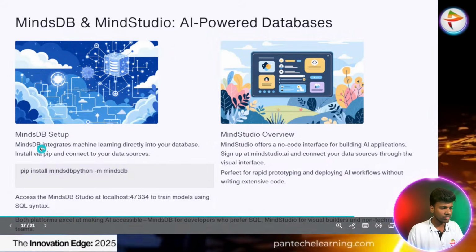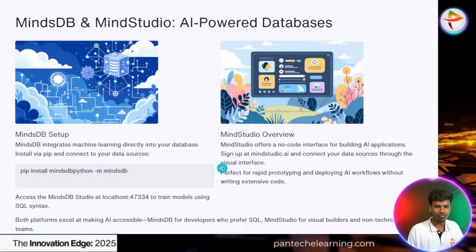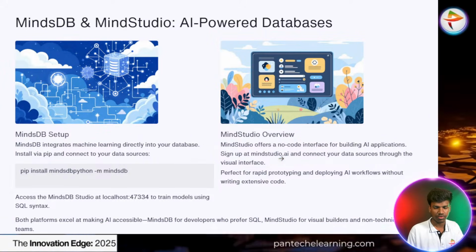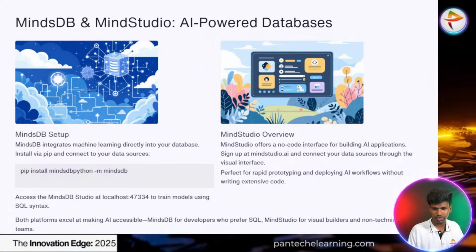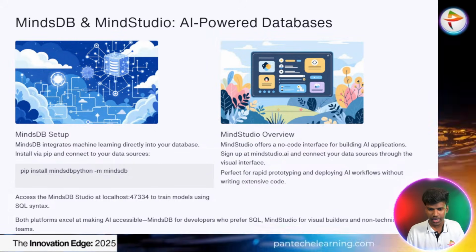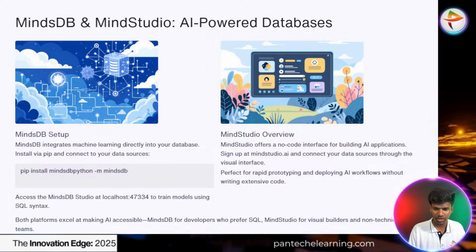MindsDB and MindStudio are two different things. What can we use transformers for if we are making an offline AI agent based on the downloaded model?